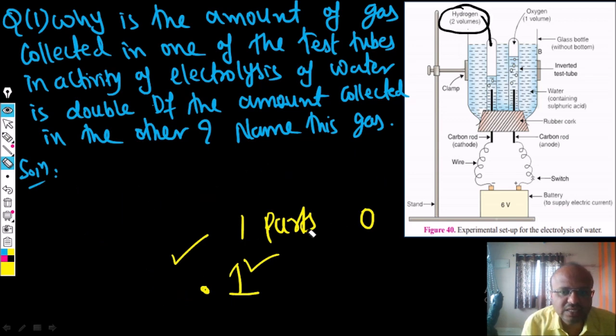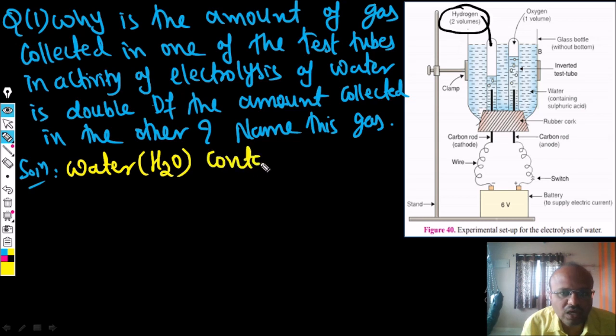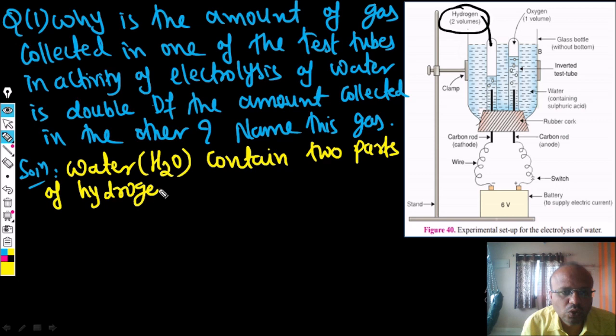I'll just write this answer. If you have any doubt, you can ask. So here we have the answer. As I just explained: water, H2O, contains two parts of hydrogen and one part of oxygen.